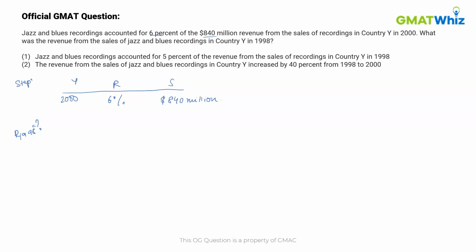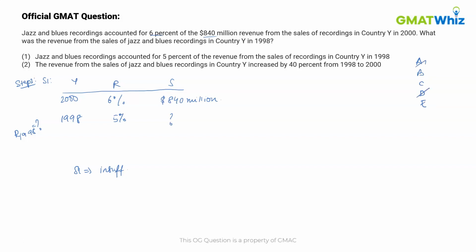Now in step 2 we first analyze statement 1. Statement 1 tells us that the recordings accounted for 5% of the revenue from the sales in 1998. So the year is 1998 and the amount of revenue is 5%. But this information is not sufficient since we do not know the value of sales in that year. So we can say that statement 1 is insufficient. And from the options given to us, we can eliminate options A and D.